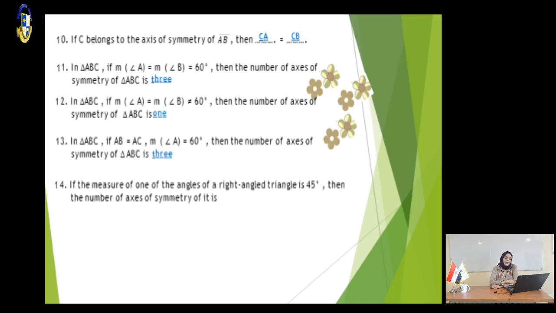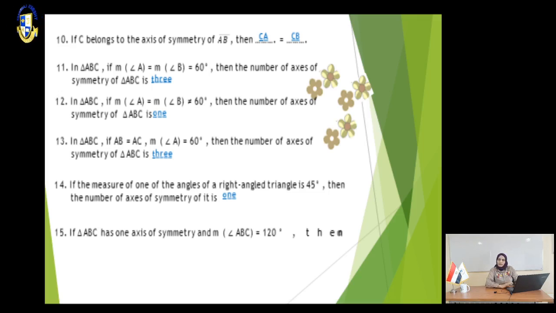In triangle ABC, has one axis of symmetry, then the measure of angle ABC equals 120. The meaning of the triangle having only one axis of symmetry is that the triangle is an isosceles triangle. One angle is 120. So the sum of the two other angles is 60. So each one equals 30 degrees.